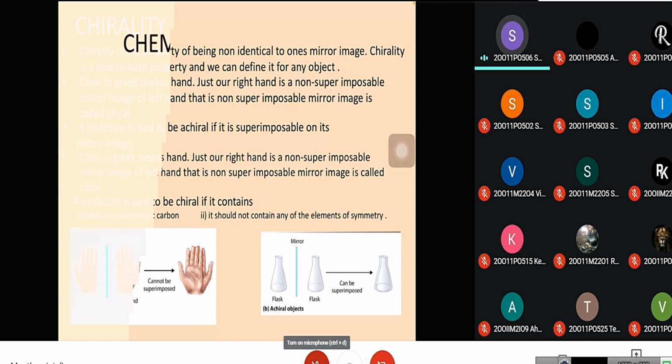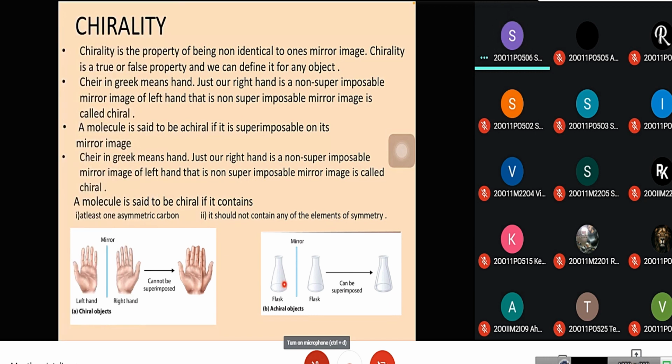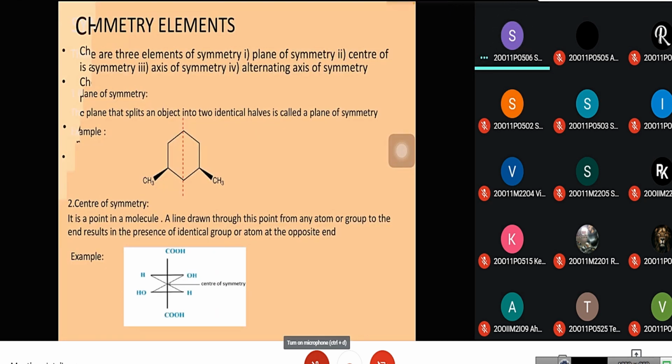We can see here an achiral object like a flask. For example, a flask. The mirror image of a flask is a flask itself. It can be superimposed. This is an example for achiral objects. Symmetry elements. There are 4 elements of symmetry: plane of symmetry, center of symmetry, axis of symmetry, alternating axis of symmetry.